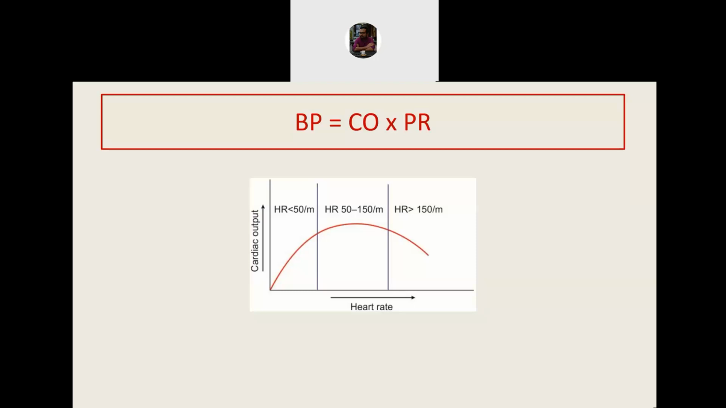So up to a heart rate of around 100 or 120, the cardiac output will increase. Thereafter, it will start to decrease. And after a heart rate of 150 per minute, the cardiac output definitely decreases. So that is what I was trying to say, that we should not oversimplify by thinking that increase in heart rate always increases the blood pressure. Excessive rise in the heart rate can also cause a decrease in the blood pressure. So is it clear up to this? Fine.